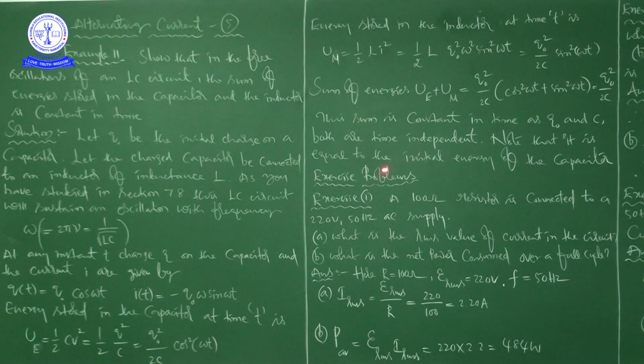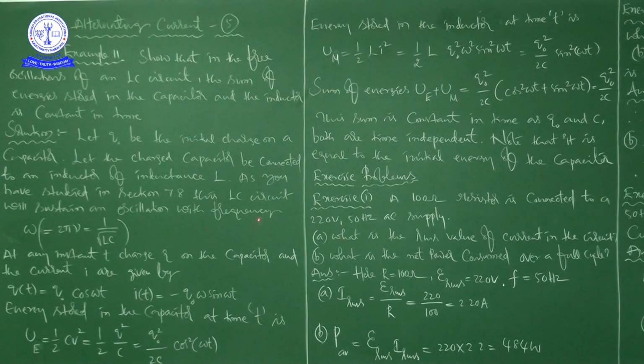Next, exercise problems. The first exercise problem gives the resistance of a resistor connected to an AC source of 220 volts and 50 Hz, and asks to find the RMS value of current. The formula is I RMS equal to epsilon RMS by R. These two values are given. Finally we got the RMS value of current as 2.20 amps.